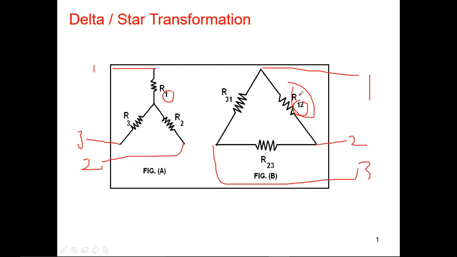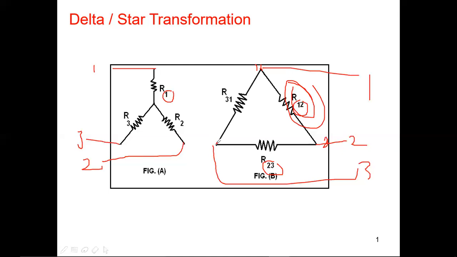For delta, you should remember clearly, the combination of nodes 1 and 2 will come here as a resistance. Observe, there are 1, 2, 3 nodes. For writing R12, you need the subscript of 1 and 2. For writing R23, wherever the R is present between these two nodes, the two nodes will come as the subscript.